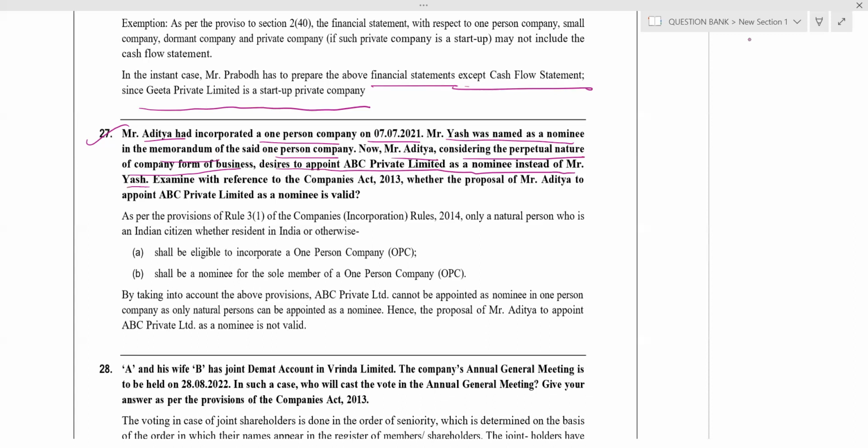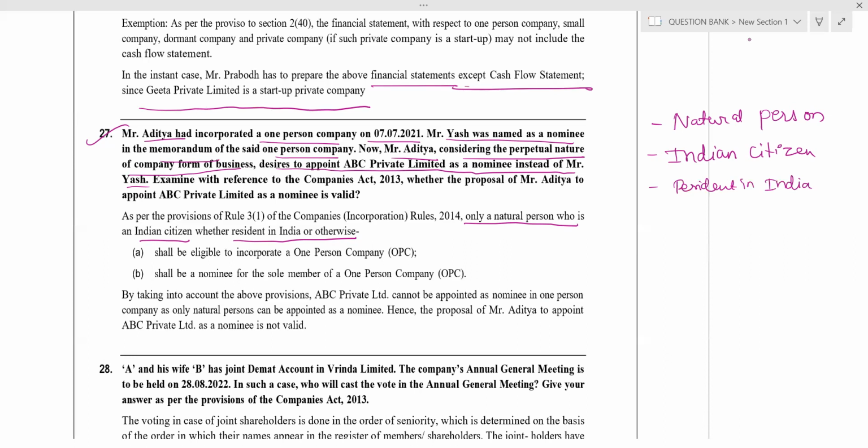So first we have to write. Only natural persons who are Indian citizens, whether resident in India or otherwise. So first thing, what? Natural person. Only natural person. He shall be an Indian citizen, whether residing in India or not. Resident in India or otherwise.